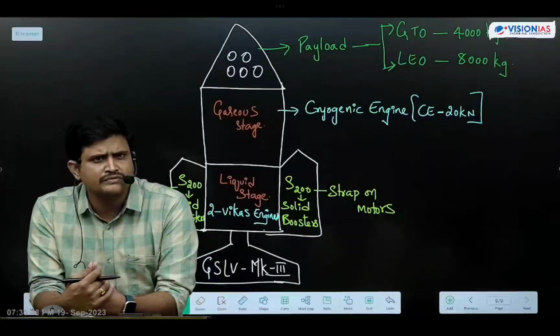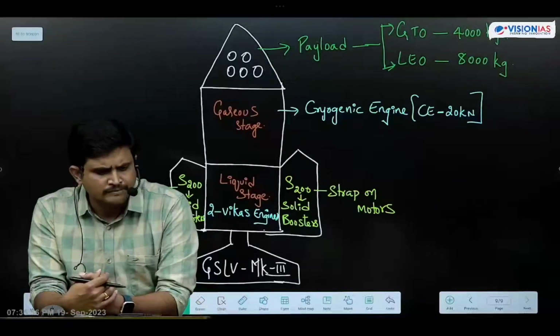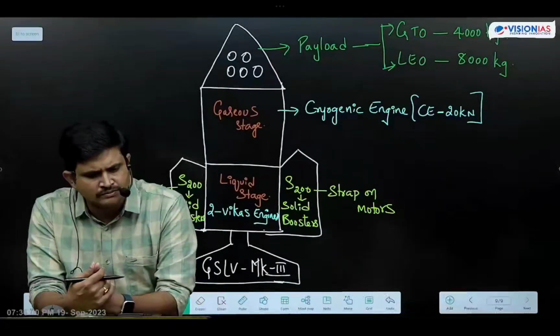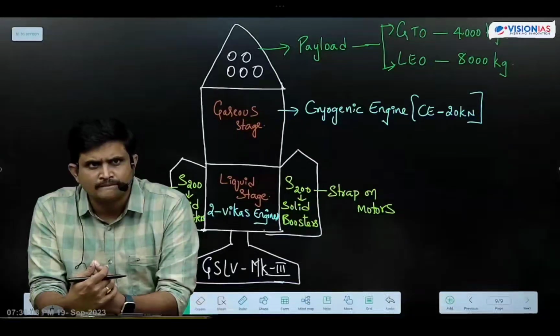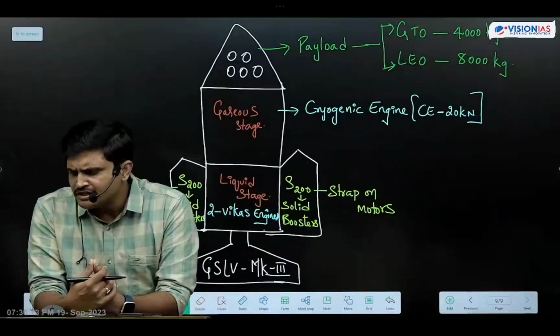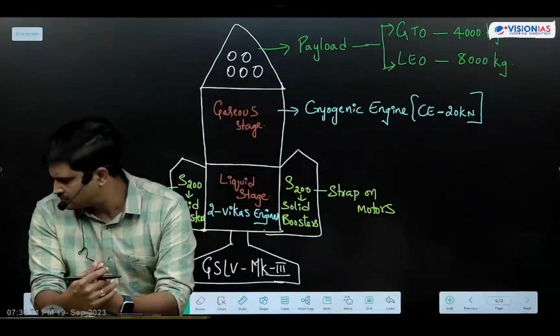GSLV was launched for 7 times. All are successful. GSLV Mk3 was launched for 7 times. All are successful. And next one is, it was initially designed for launching